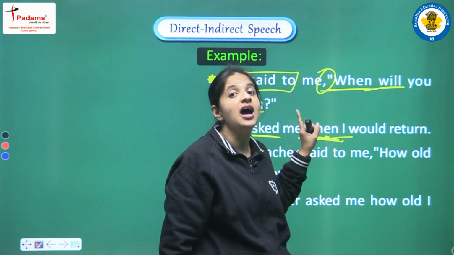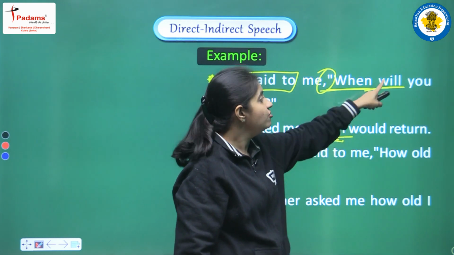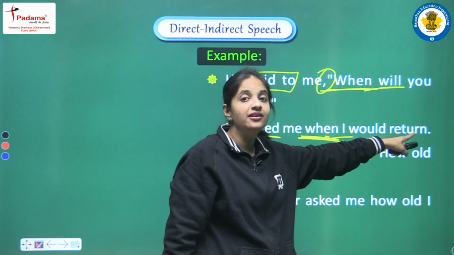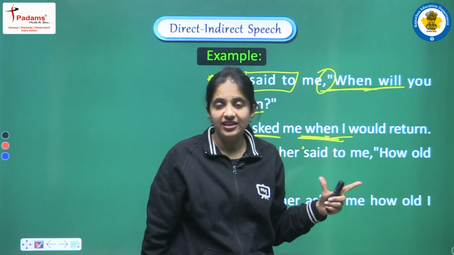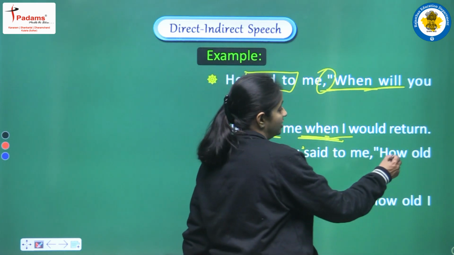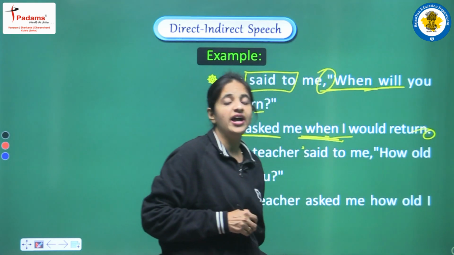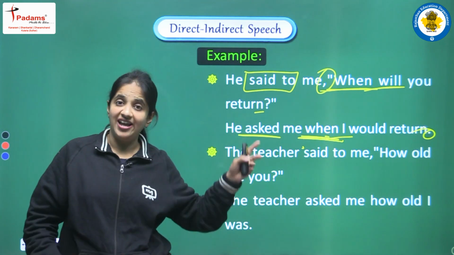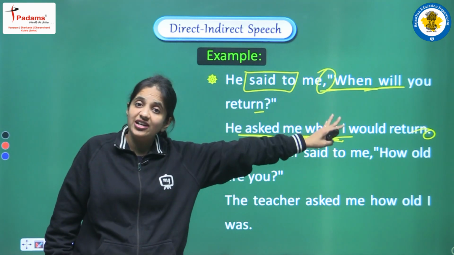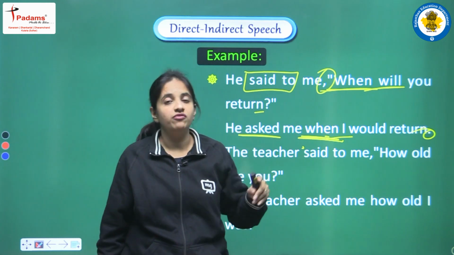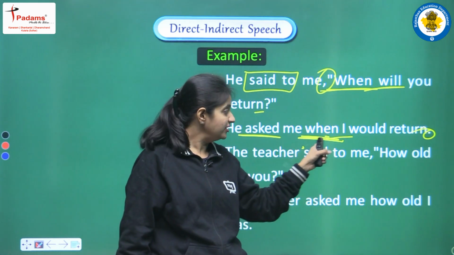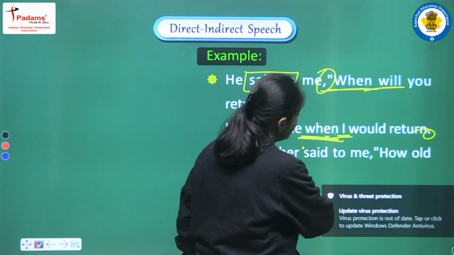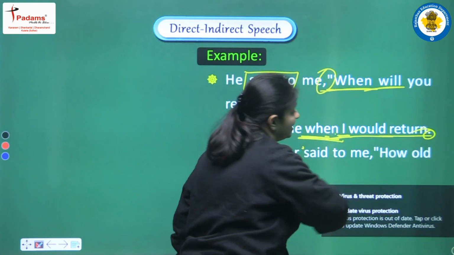It is "I". So we are writing "I will", it will be converted into "would", and after that we are writing "return". And one more important thing that we have to observe here, that at the end of the sentence we have to write one full stop. Why? Because we are not writing an interrogative sentence here, but the structure that we are following is that of an assertive sentence, the structure of a positive sentence, because first of all we are writing our subject, and then our helping verb, and then our main verb.